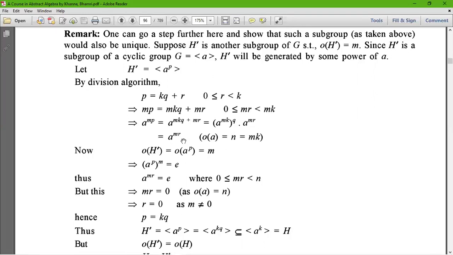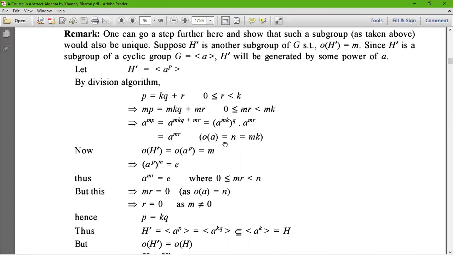And here a to the power mk is the identity element, therefore e to the power q equals e, and e times a to the power mr equals a to the power mr.